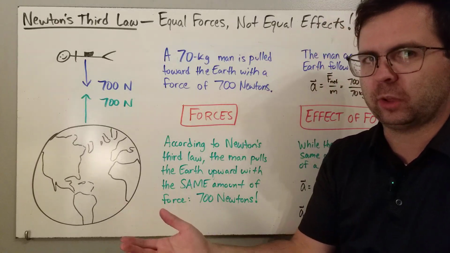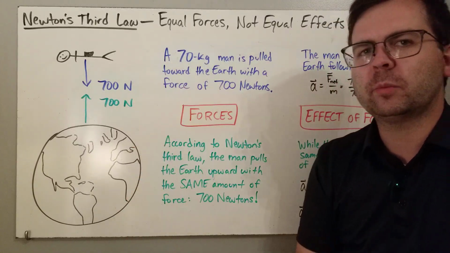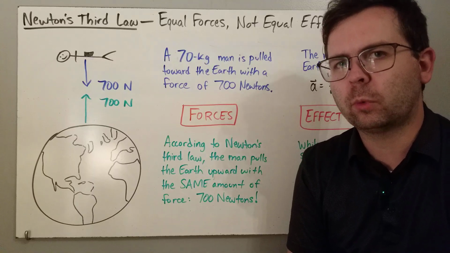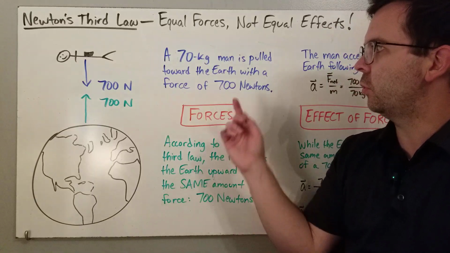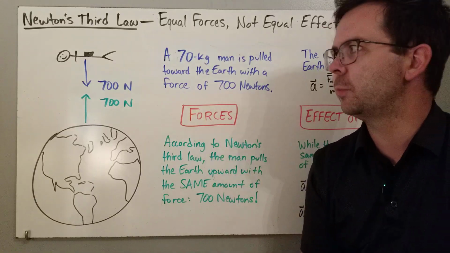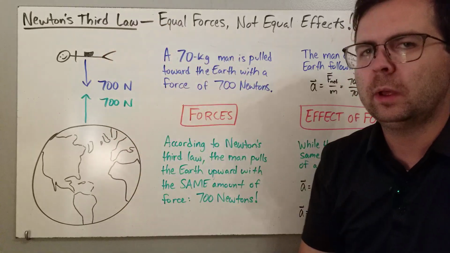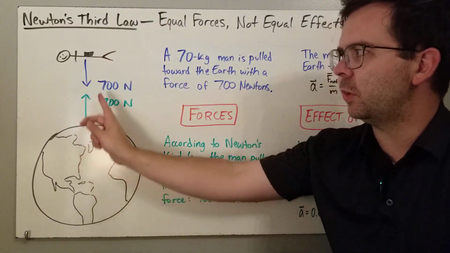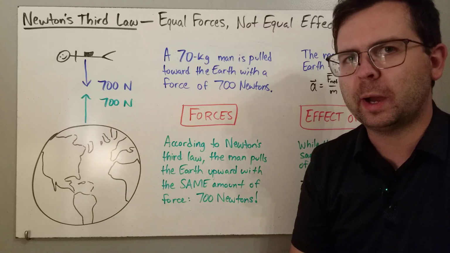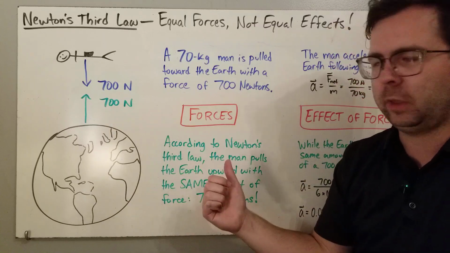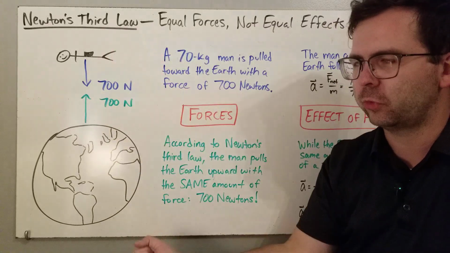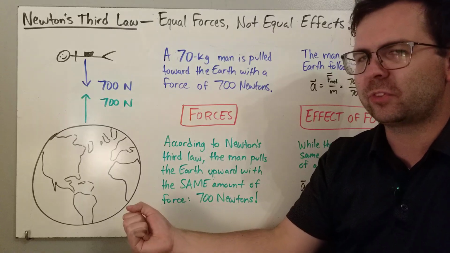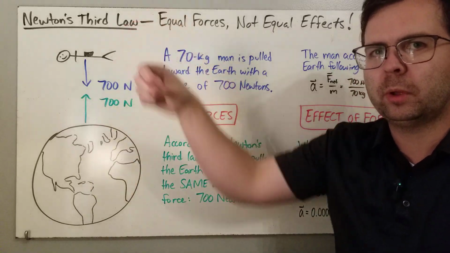So, as an example, a 70 kilogram skydiver is being pulled toward the Earth with a force of 700 newtons, 700 newtons down. According to Newton's third law, that also means the Earth must be pulled up by the skydiver. So, equal and opposite forces: the Earth pulls the skydiver down, but the skydiver pulls the Earth up by